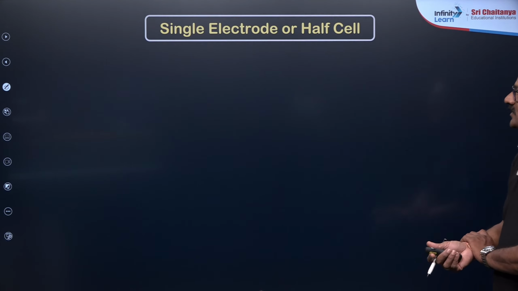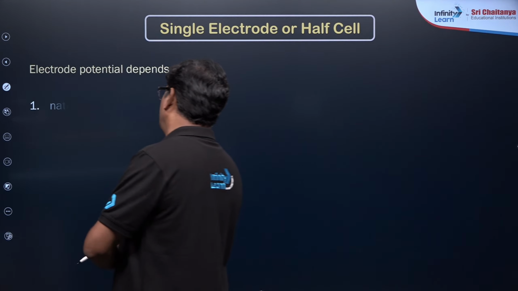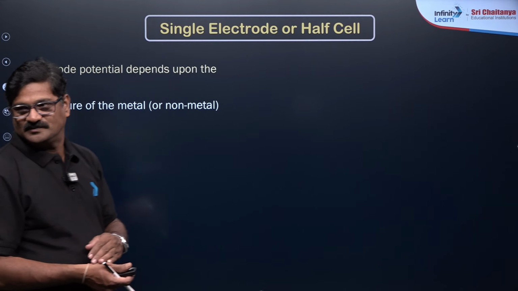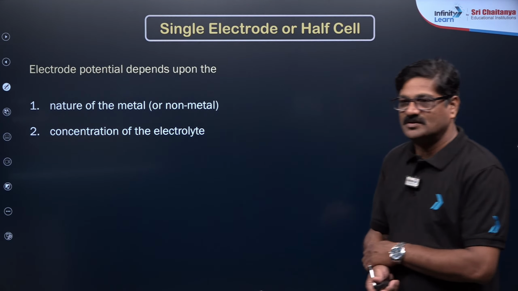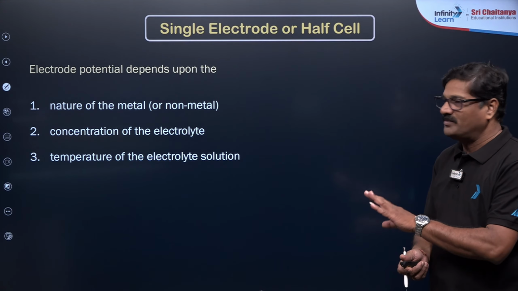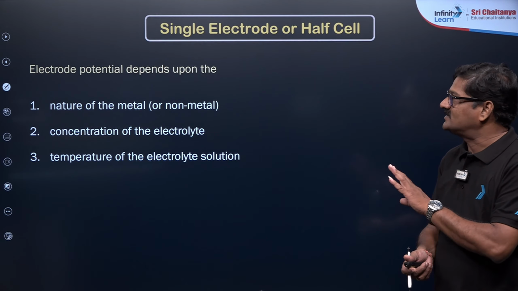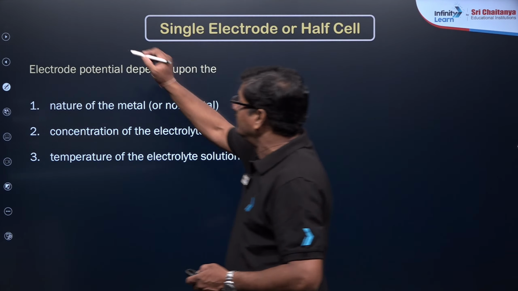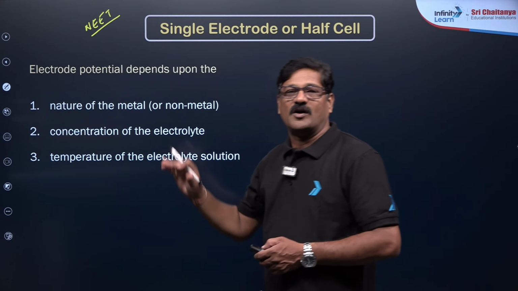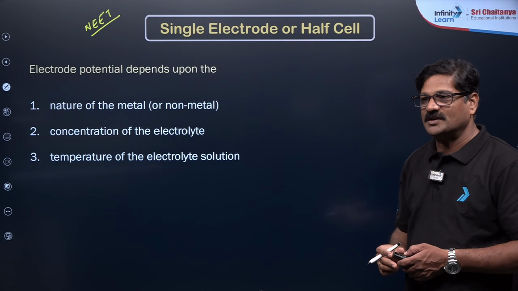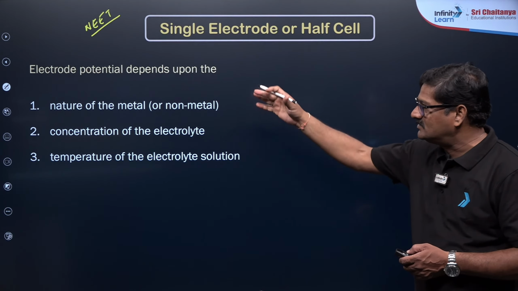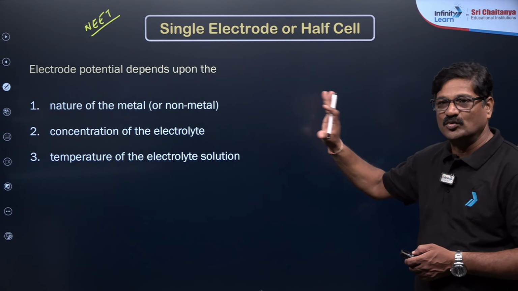Now, electrode potential depends on various things. One is the nature of the metal. Another is the concentration of the electrolyte, and also temperature. Based on these three, we can decide the single electrode potential. Children, in the NEET examination a question will be asked: on which of the following is electrode potential dependent? Like that, while you are learning the concept, try to frame some questions in your mind.